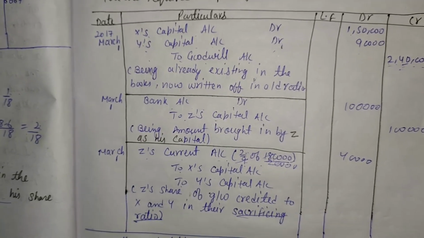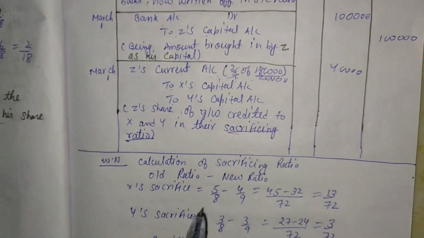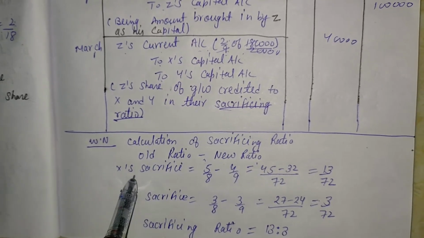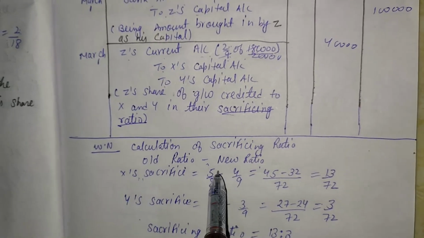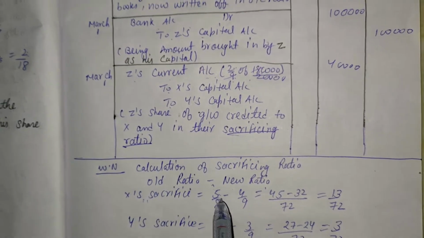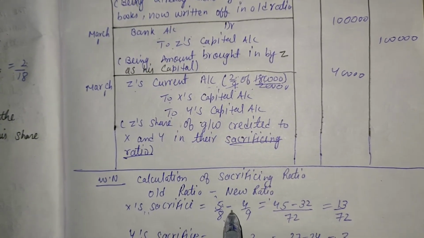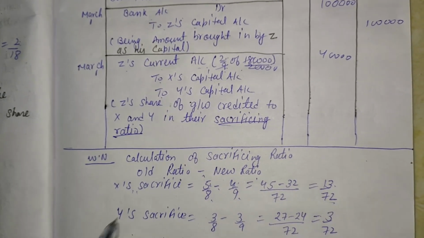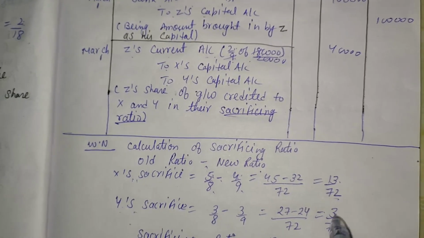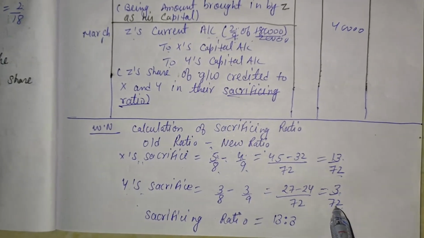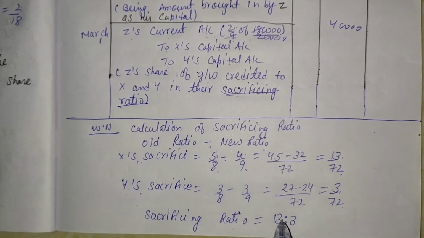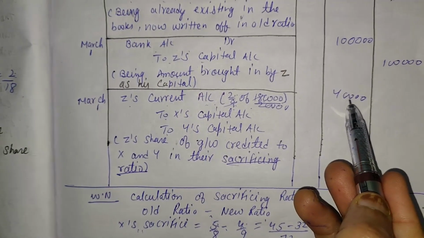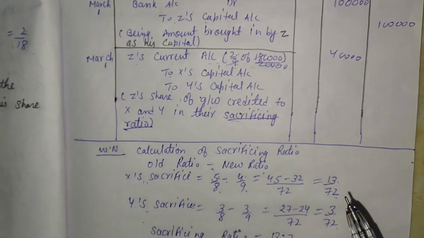And how can we calculate the sacrificing ratio? The formula of sacrificing ratio is old ratio minus new ratio. Here who are the old partners? X and Y. Here the old ratio is 5:3. So 5 upon 8 minus the new ratio, that is 4 upon 9, gives 13 upon 72. In the same way, Y gets 3 upon 72. So overall the sacrificing ratio is 13:3. So that 40,000 is divided in the ratio 13:3.